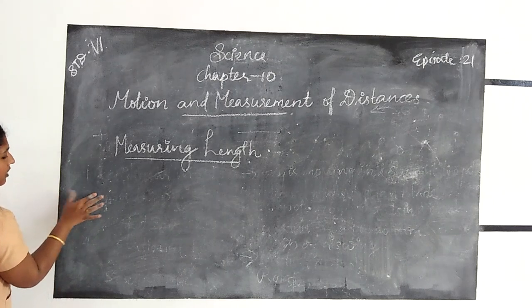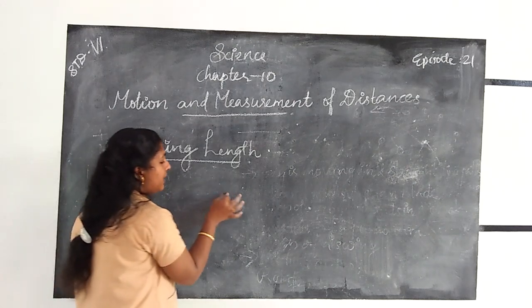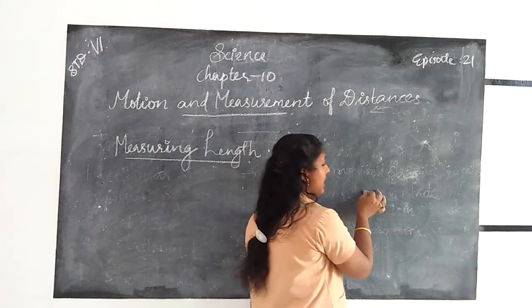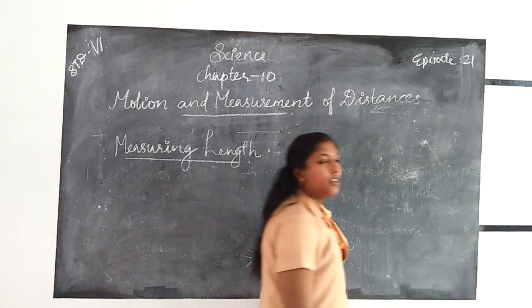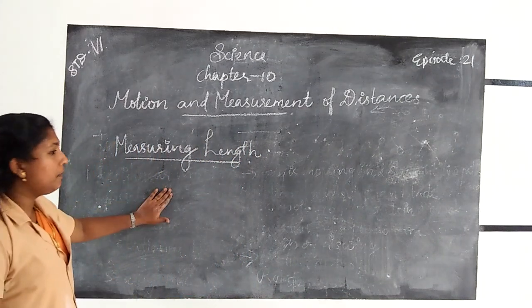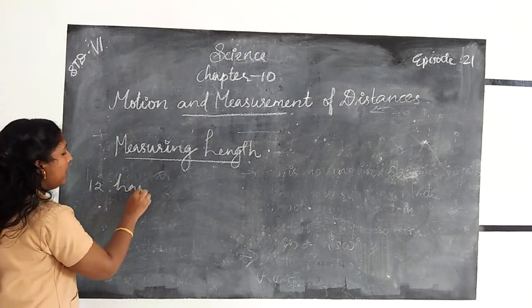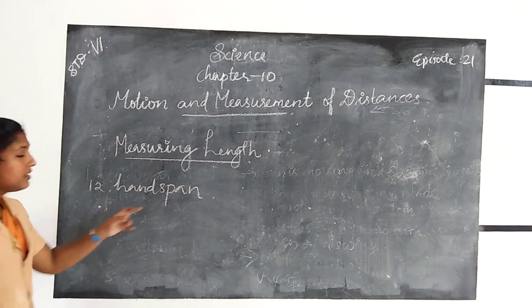From here to 1, then 2, 3, 4, 5, 6, 7, 8, 9, 10, 11, 12. So how do we measure the blackboard? We can say it is 12 hand spans.